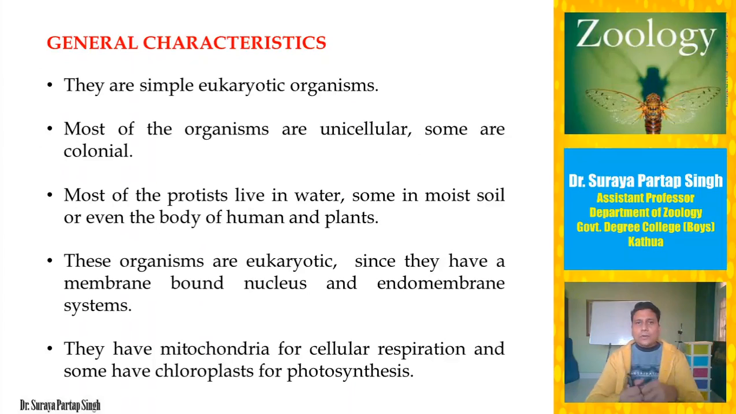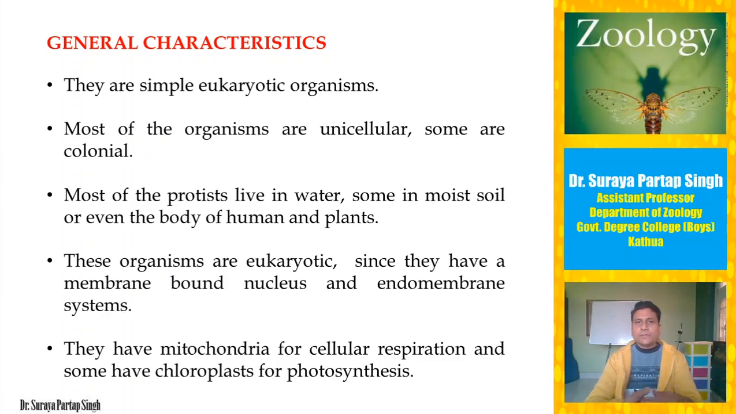Now coming to general characteristics. Before going in for detailed classification of the kingdom Protista, we will briefly go through the general characteristics of these organisms. As we have already discussed, they are simple eukaryotic organisms. What do we mean by eukaryotic? Eukaryotic means having a true nucleus.